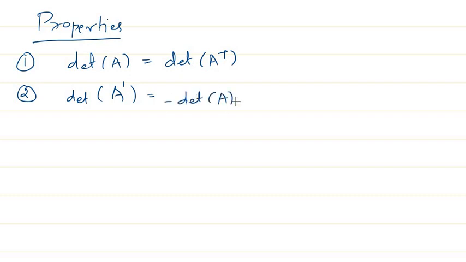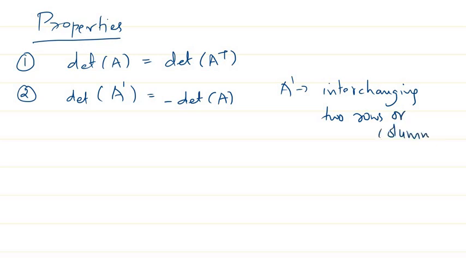This is a common thing which we learn in our school days itself, right? So A dash is obtained by interchanging any two rows or columns. Okay, interchanging two rows or columns. So when you do that, if we have a matrix A and determinant of A, then the determinant of the new matrix will be the negative of determinant of A.